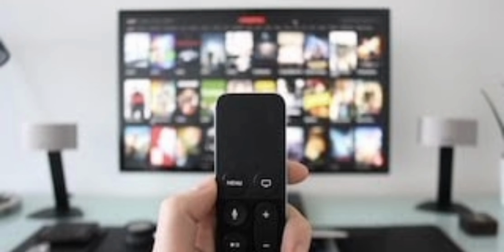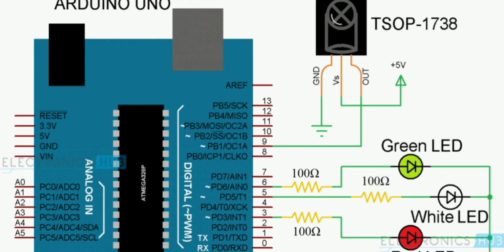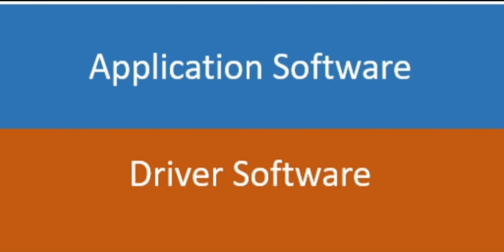Now we see what actually happens when you press a channel number on your set-top box remote. The remote controller emits an IR signal, and that signal is received by the IR receiver fitted in your set-top box. Since the IR receiver is wired to the microcontroller in your set-top box, the microcontroller can receive the binary signal sent by the IR receiver. The driver software running in your set-top box processes the key code in the received binary signal and notifies the application software running in your set-top box. The application understands that it is a channel switch request.